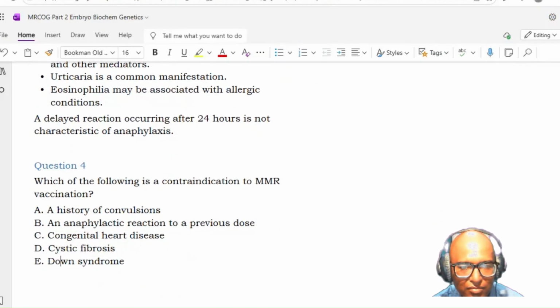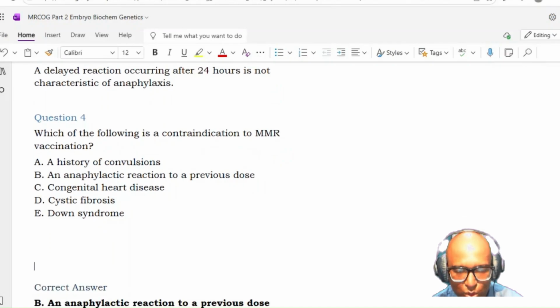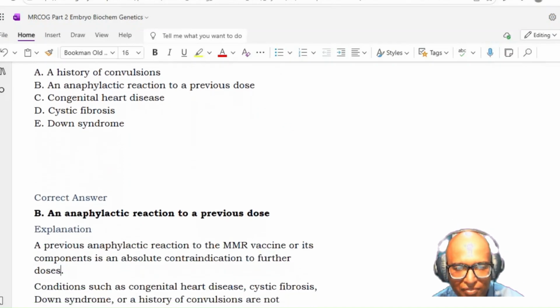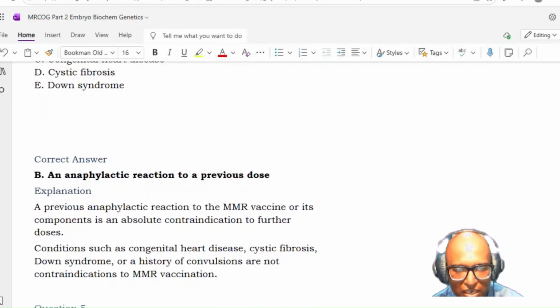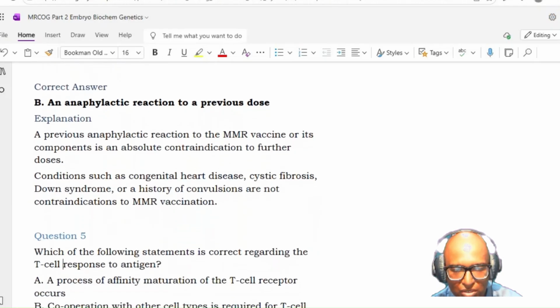Which of the following is a contraindication to MMR vaccination? A history of convulsion, an anaphylactic reaction to a previous dose, congenital heart disease, cystic fibrosis, Down syndrome. Sir, option B. Yes, anaphylactic reaction to the previous dose. A previous anaphylactic reaction to MMR vaccine or its components is an absolute contraindication to further doses. Conditions such as congenital heart disease, cystic fibrosis, Down syndrome, or history of convulsions are not contraindications to MMR vaccination.